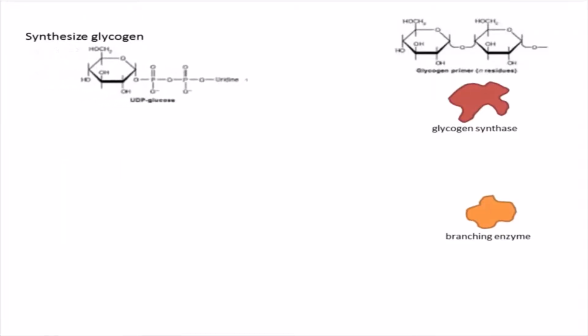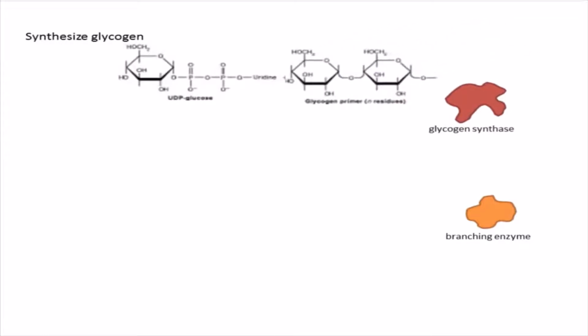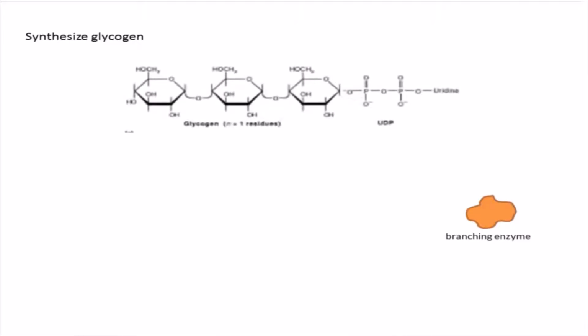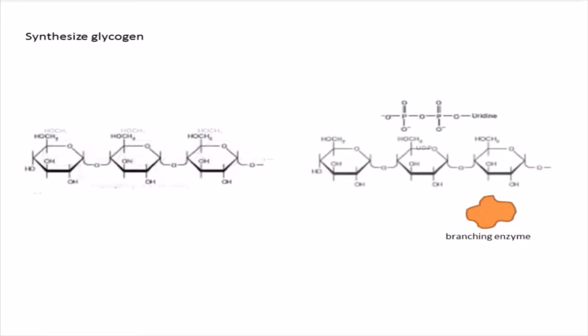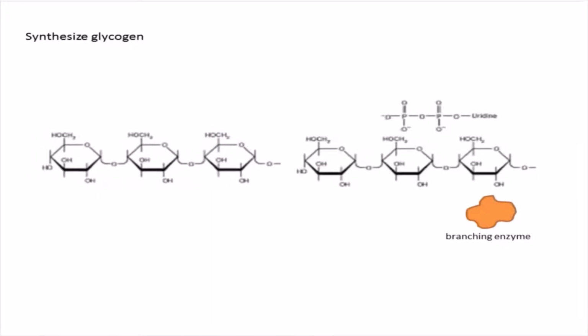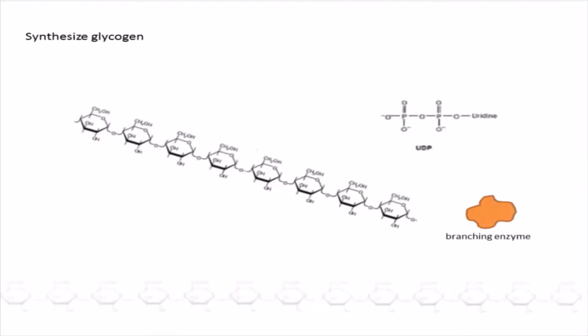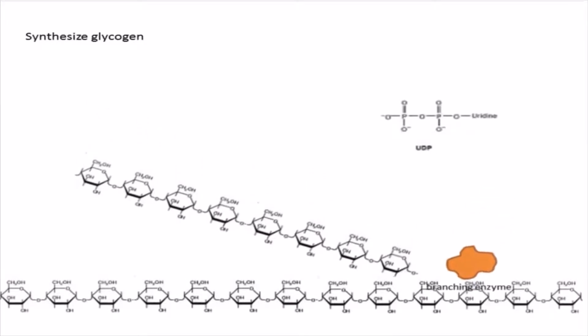In this animation, you see UDP glucose binds to the glycogen primer, and here the enzyme is glycogen synthase. It will keep on adding UDP glucose, which is the charged form of glucose required to form glycogen, and the bond formed will be alpha 1,4 glycosidic linkage. It will be initially a linear structure till 11 to 12 residues have been added. After 11 residues, 6 residues will be branched with the help of the branching enzyme.